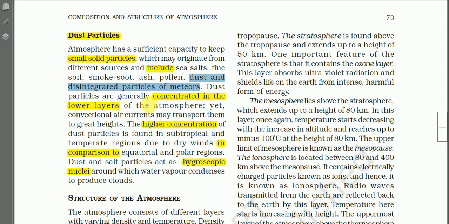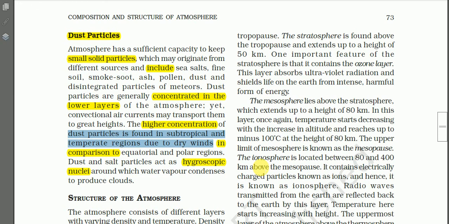These dust particles are generally concentrated in the lower layers of the atmosphere, and sometimes they may be carried up to great height because of convectional air currents. Higher concentration of dust particles is found in the subtropical and temperate regions due to dry winds.